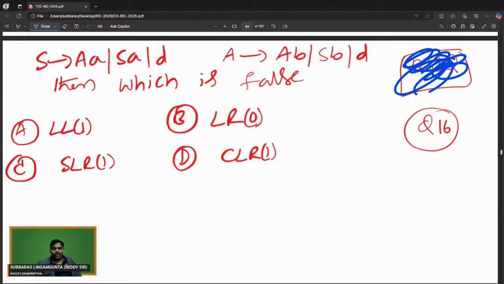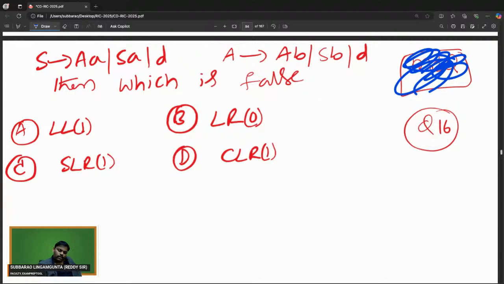Can you say what the answer of this is? So what is the answer for this?